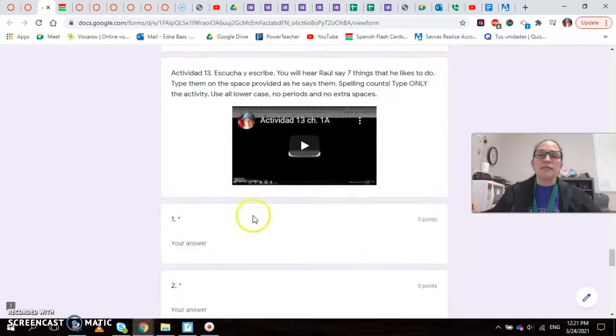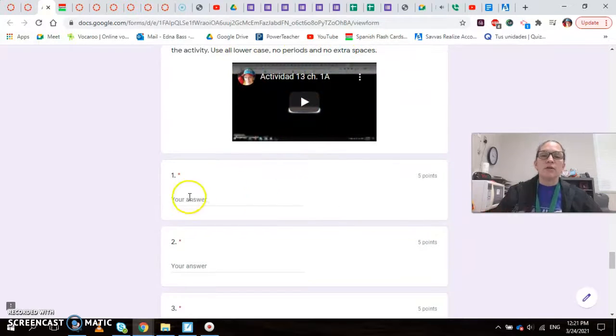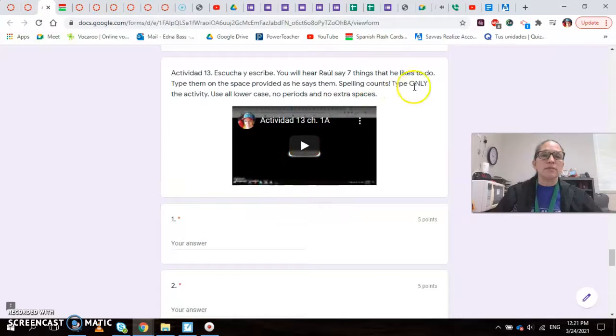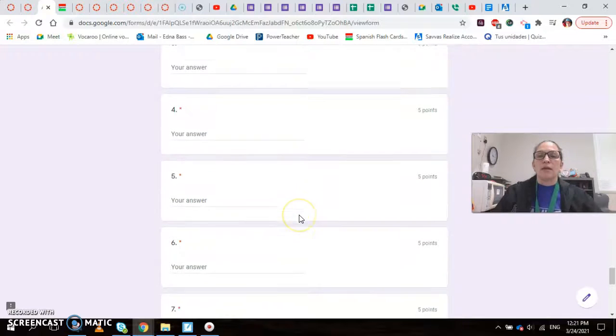Activity 13, that's the other listening activity. You're going to hear what the guy is saying, and then you're going to type it right here. You're going to type only the activity. You don't have to put me gusta or no me gusta or anything like that, just the activity. You're going to use lowercase, no periods, and no extra spaces.